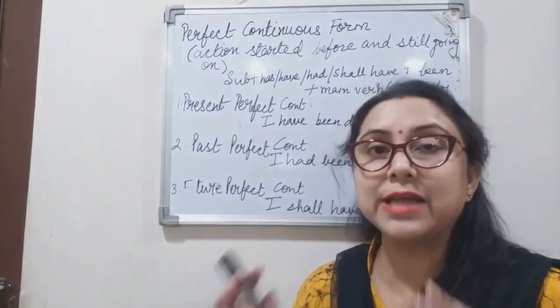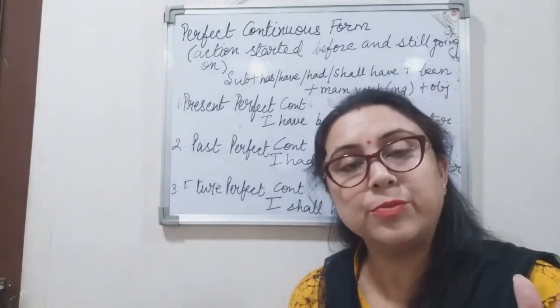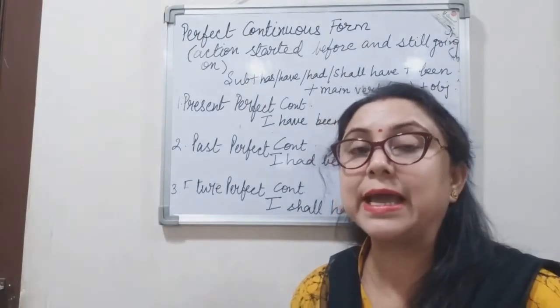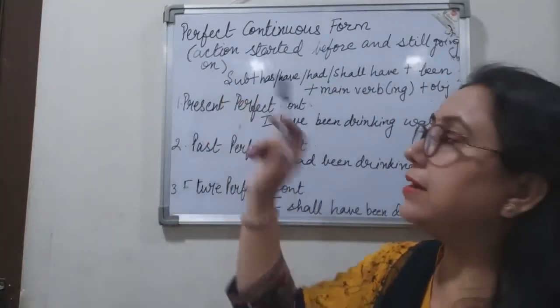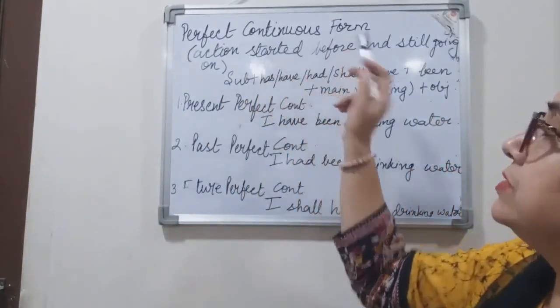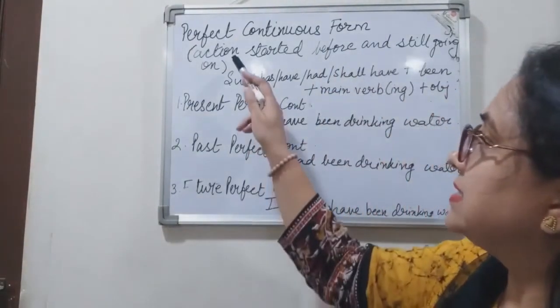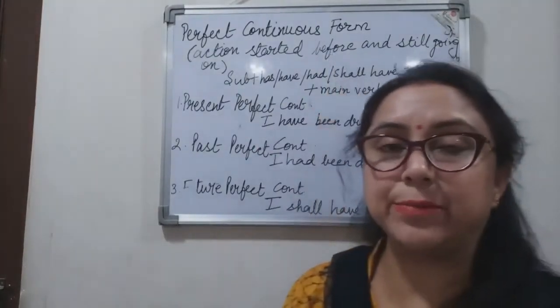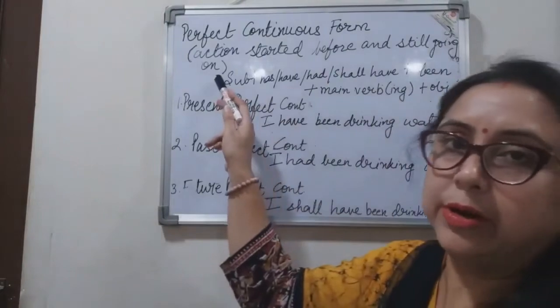Pay attention, the action which we are talking about has started before the time of speaking and is still going on, right? I repeat, perfect continuous tense form states any action which has started before the time of speaking and is still going on, right?